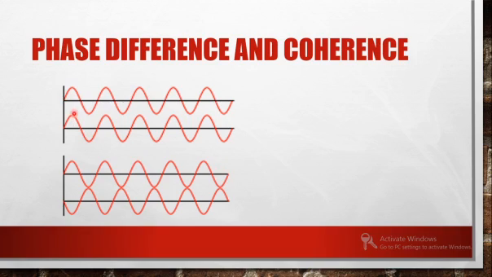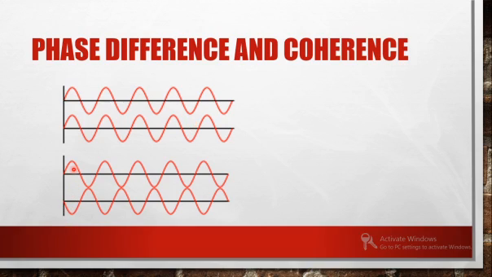Here, if you consider these two atoms, these two wave trains, at time t1 this wave has a crest and this also has a crest. At time t2 this wave has a trough and this has a trough. That means at every instant the wave train has the same nature. Such waves are called in phase waves.